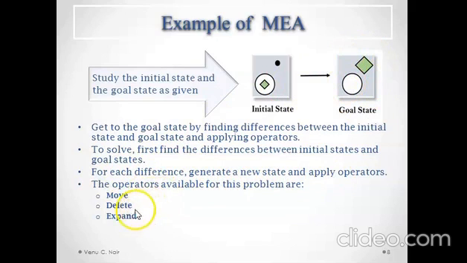The operators available for this problem, let us see. The operator available for this problem is move, because we may have to move this square from inside the circle to the outside portion. So move is an operator required. Then we have to delete unwanted symbols. We don't have a dot in this goal state, so we may have to remove this. So delete is an operation.